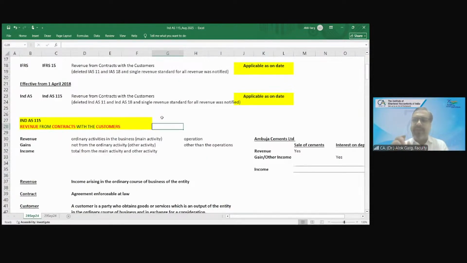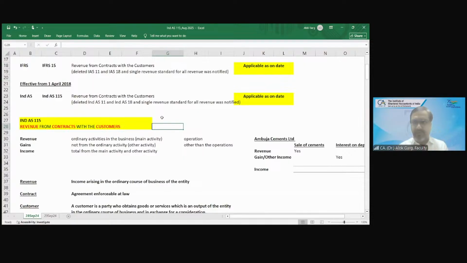So, what are the two items which come at the top of the statement of profit and loss? Revenue from operations, and other income. Revenue from operations, other income, then the total is total income.